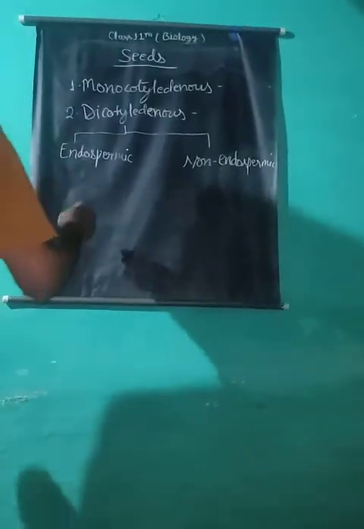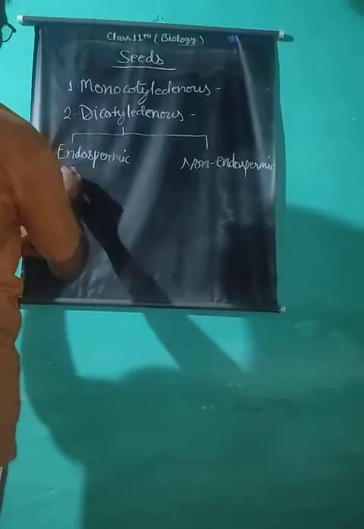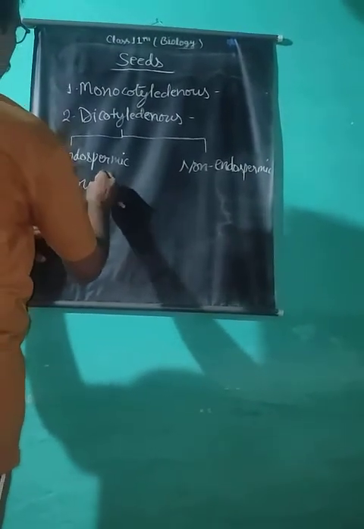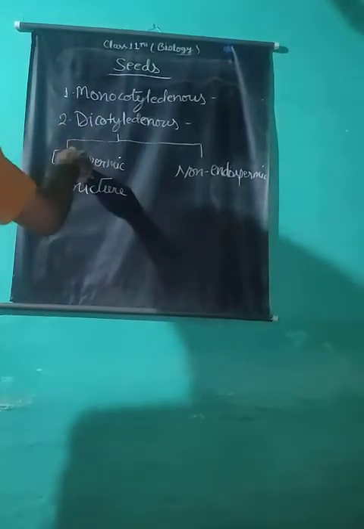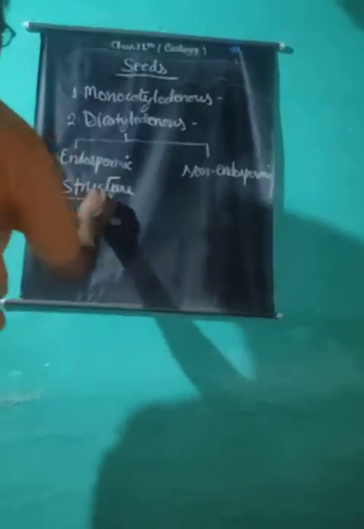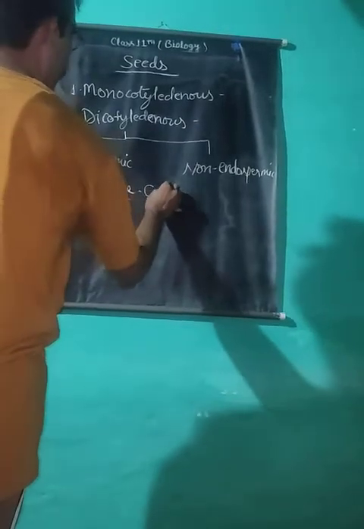The structure of a typical dicotyledonous endospermic seed. Example, castor.